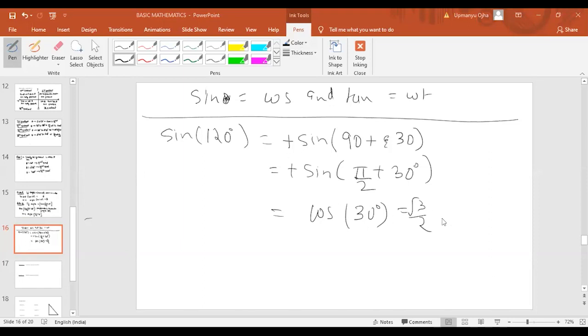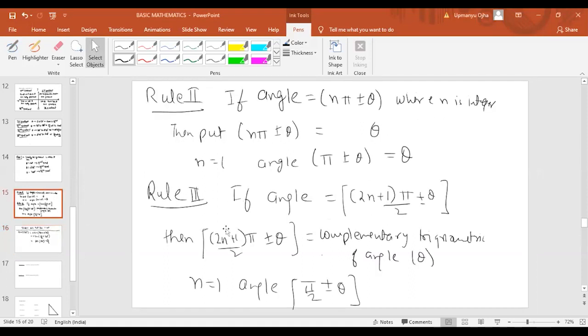I think most of you are having doubt in rule number 3, so don't confuse in rule number 3. Rule number 3 says that if the angle is 2n plus 1 times pi by 2 plus minus theta, where n is an integer. I have taken a very simple case, n equal to 1. So if n is equal to 1, then it becomes pi by 2 plus minus theta.